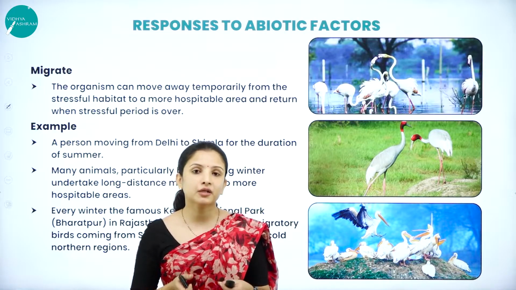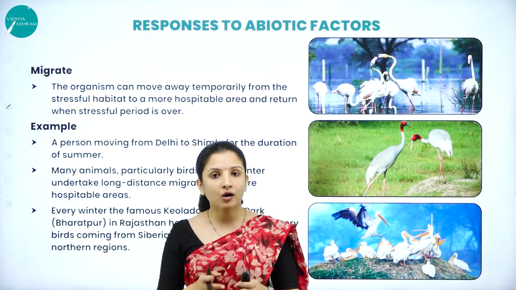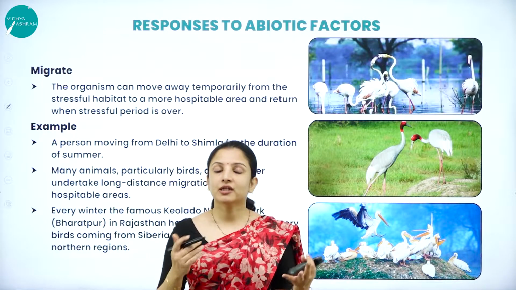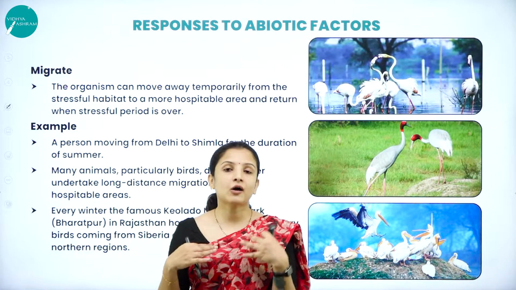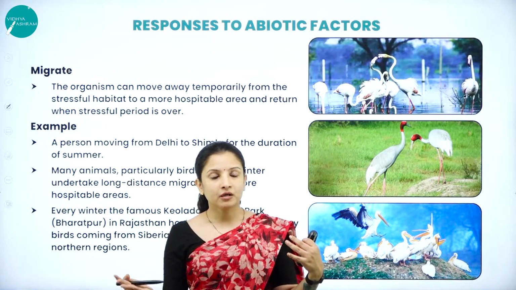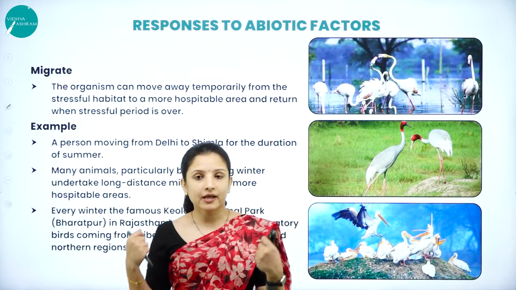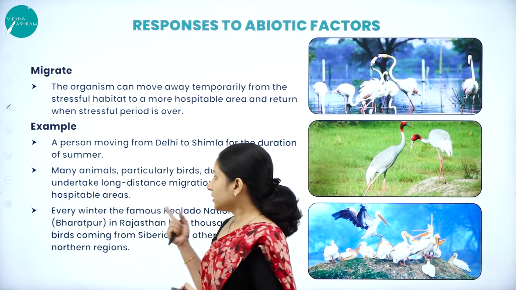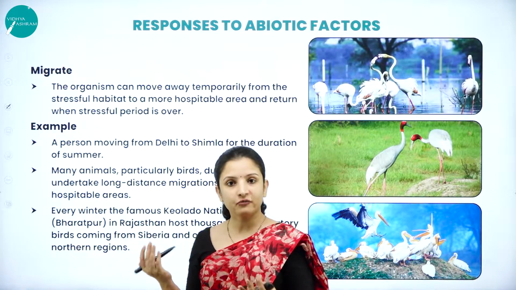Most of the birds are not capable of regulating their body temperature, hence they are conformers. So how do these birds survive? Birds have wings, so they can fly from one region to another for their survival, like how we people do. In very hot summers, we can move to a hill station like Shimla or anywhere, so that we can enjoy the cool temperature there, right? So birds, how do they migrate? They are capable of flight, so they are capable of migrating.